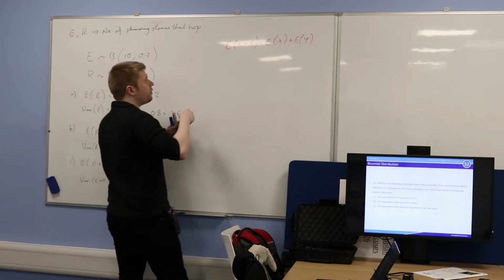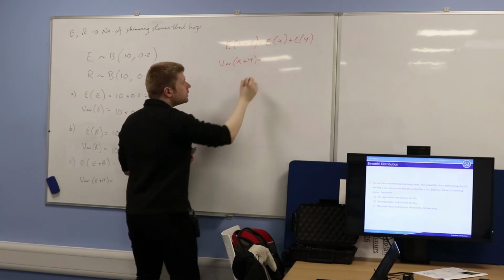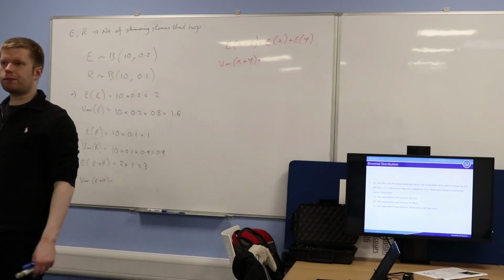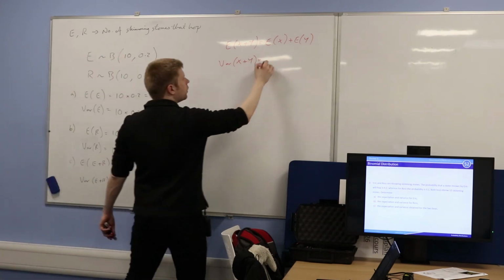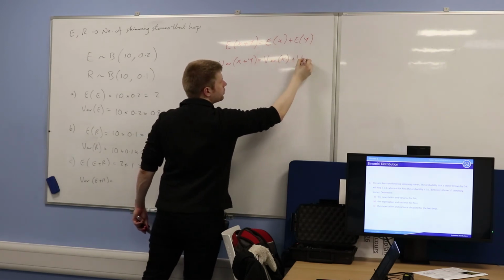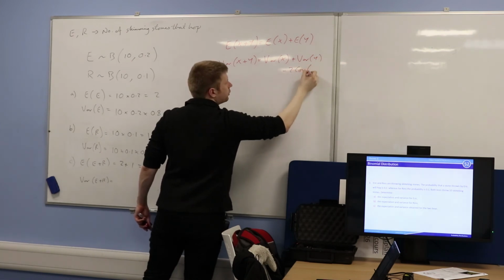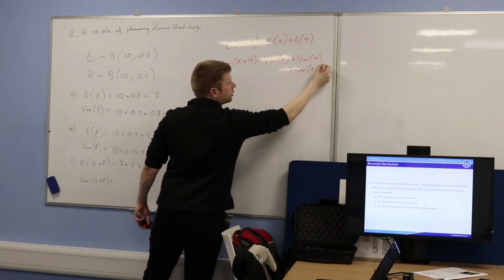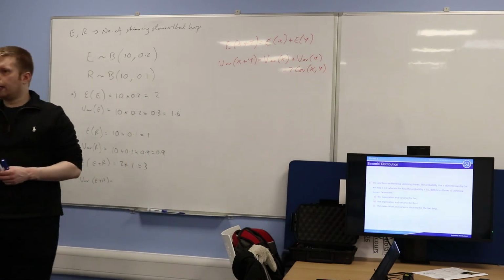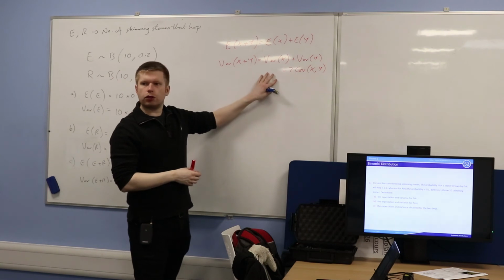Okay, what about variance? So if I ask you for the variance of x plus y, what's this equal to? Yeah, go on. Variance of x plus the variance of y. Is there anything else? Good. 2 times the covariance of x and y. Now, this is the true formula.